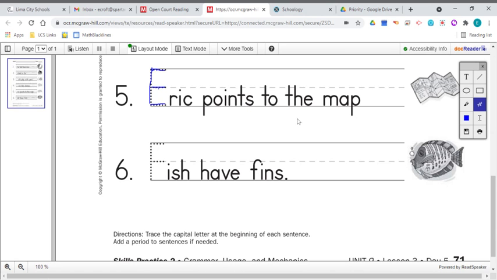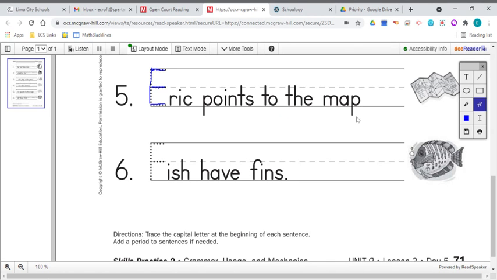Eric points to the map. I have a capital E in Eric because it's a name and at the beginning of a sentence, but I don't have any end mark. There's nothing at the end of this sentence. Eric points to the map. Well, it's definitely not asking you something. It probably isn't anything that you would say with a lot of feeling or emotion, but it is telling you something. It's telling you what Eric is pointing to.